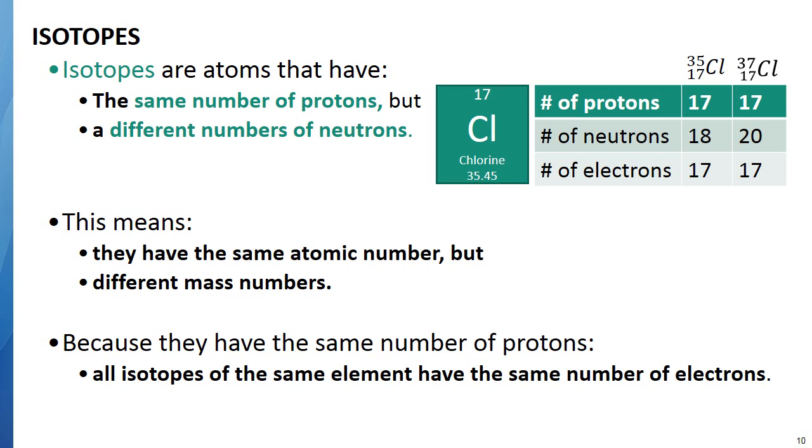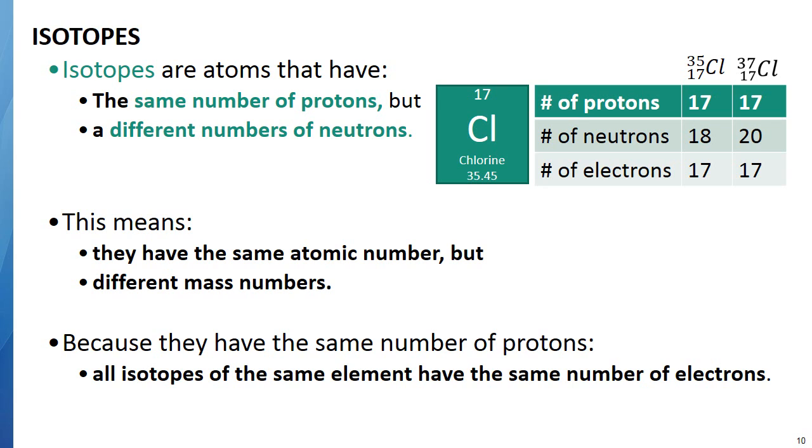So you can actually have two atoms that are the same element, which means they have the same number of protons. However, they have a different number of neutrons and therefore a different mass number. If you have two of these atoms, they are called isotopes. So an example is chlorine. Chlorine has two different isotopes. And this is something that's in nature. It's not something that you can know somewhere. You have to look it up. And so don't worry about where the number of neutrons is coming from. This is something that's been determined through nature. So it would have to be, again, told to you in some way.